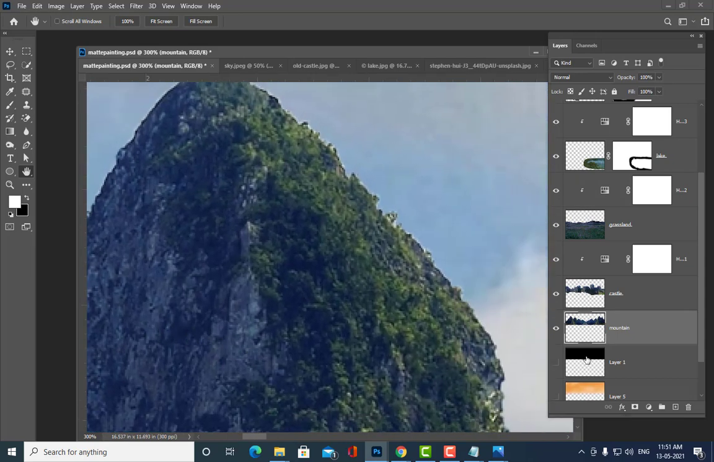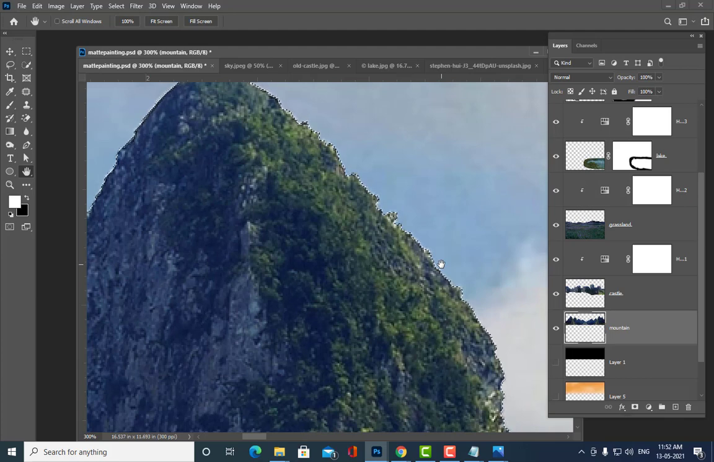So what do you have to do? I'm going to Control-click on this. When I Control-click, you can see the selection. Now I'm going to contract the selection, which means I'm going to bring the selection a little bit inside. Are you all getting my point?